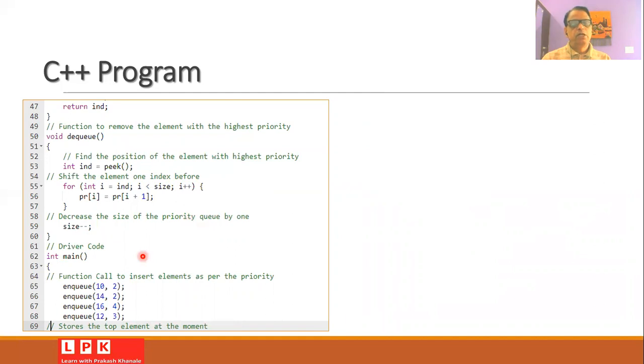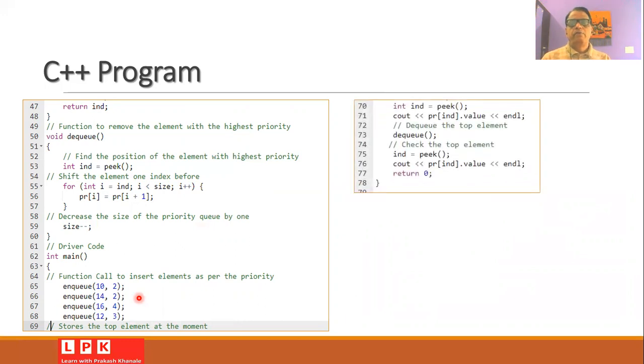In the main function, initially we will create the priority queue by making use of the enqueue function, where we will insert 4 elements, say 10, 14, 16, and 12, with the priorities 2, 2, 4, and 3. And then we will check for the element which has the highest priority by making use of the peek function, and then we will print its value. Then we will dequeue, or remove the top element, that is the element which has the top priority. And then again we will check the value which is on the top of the list.